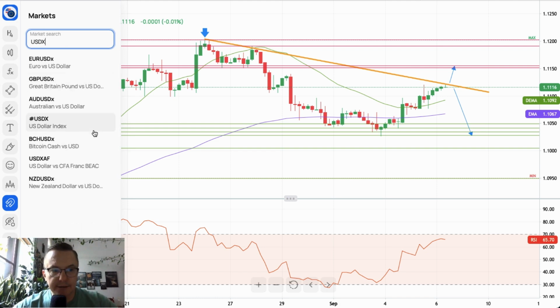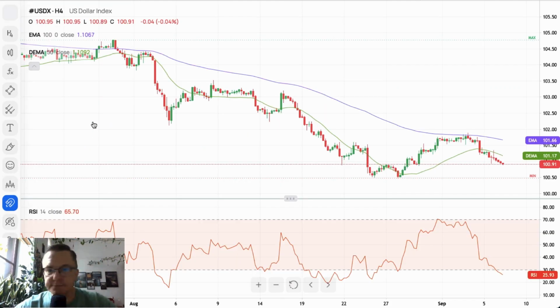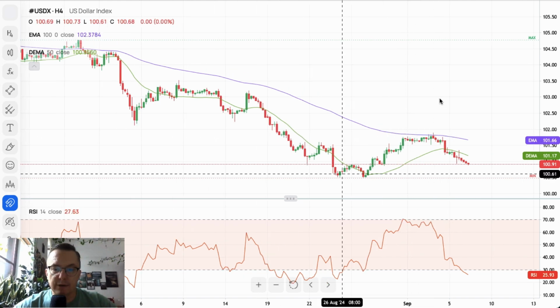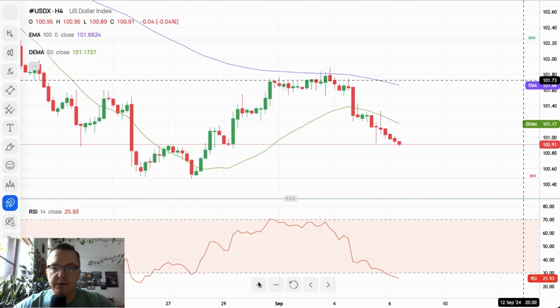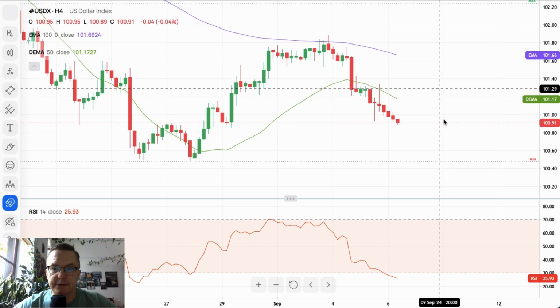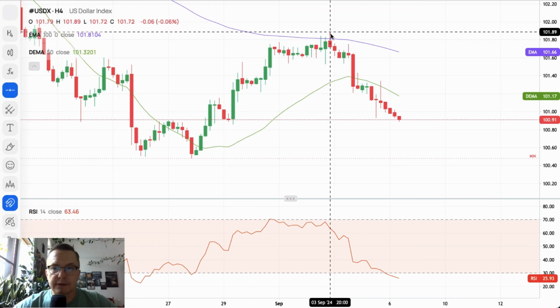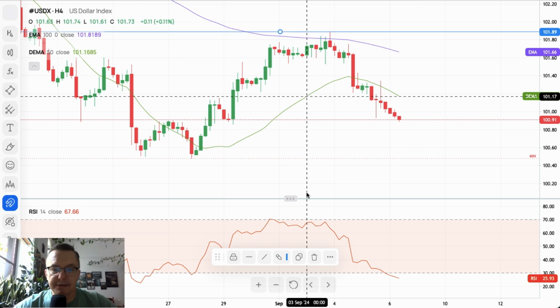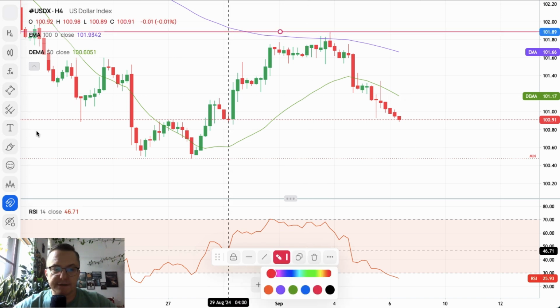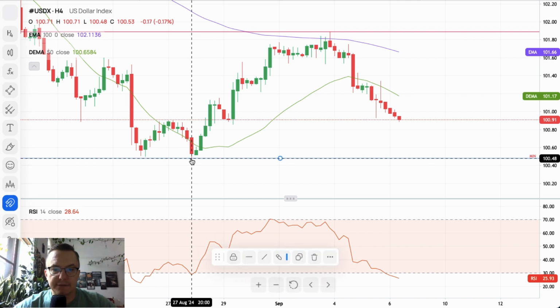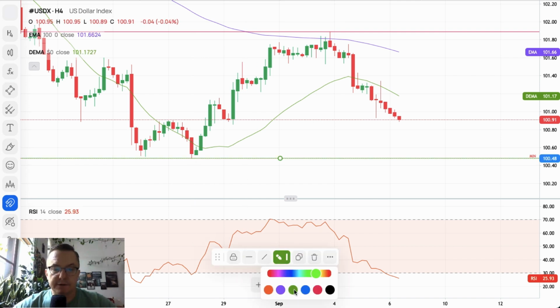Let's take a look at the US dollar index. And the US dollar index is moving lower. It went from extremely overbought conditions, as you can see, right at the top of the level of 101.89, which is the technical resistance, down towards the level of 101.48, which is the very important technical support.